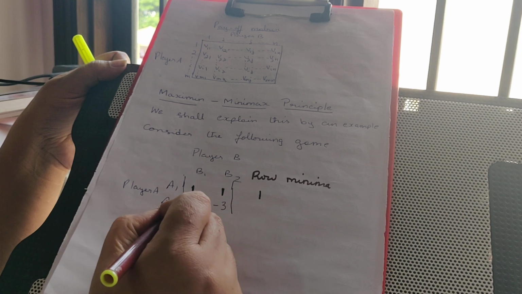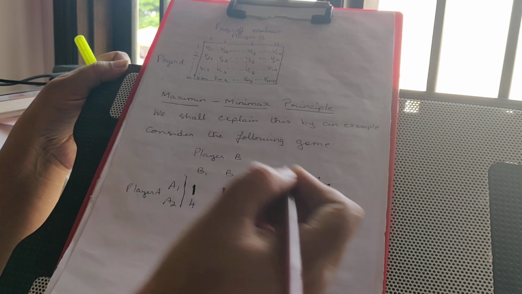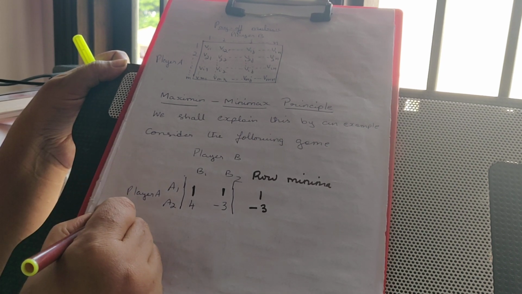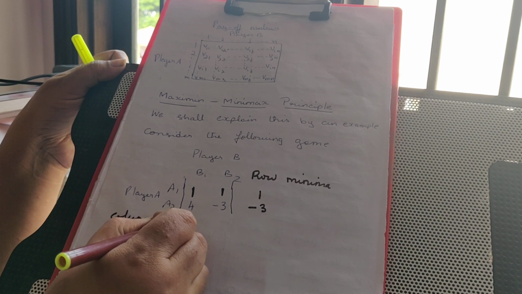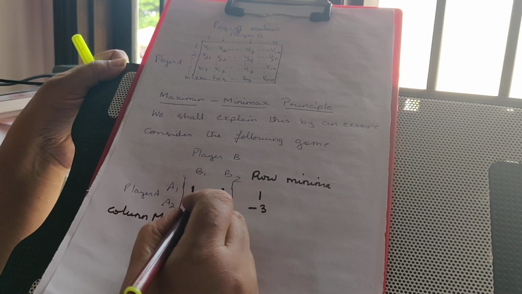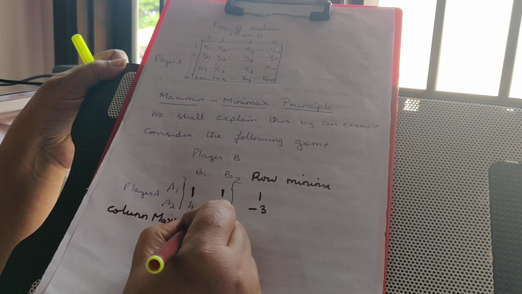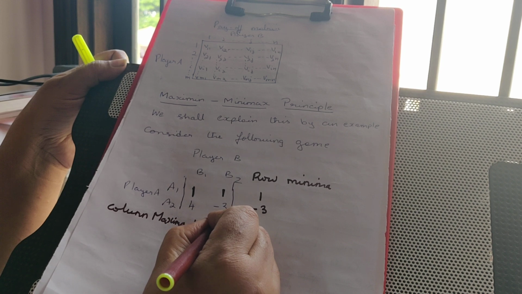What is the smallest value? 4 and minus 3 are there. So minus 3 is the minima value. Next, for columns it is maxima, so it is the biggest number. Among 1 and 4 we have 4 as the bigger number. Here the bigger number is 1.